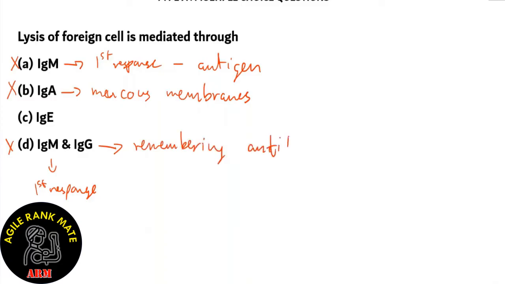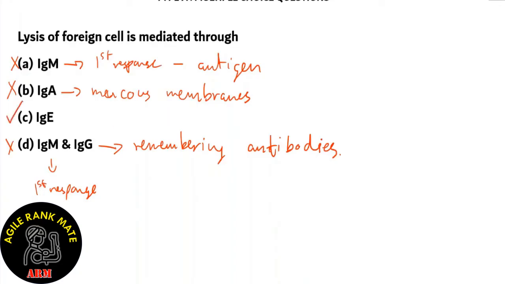When a human is infected with an antigen, the body fights it off initially very slowly, but then after finding the right antibody, immunoglobulin G remembers that antibody, so that when he is affected the next time, this antibody IgG acts on it effectively. So option D is incorrect.